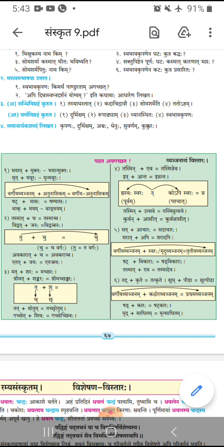Children, today we will study a topic given on page number 67, Vyanjananam Vistaraha. It means Vyanjan Sandhi. Here some rules of Sandhi Vigraha are given in this topic.